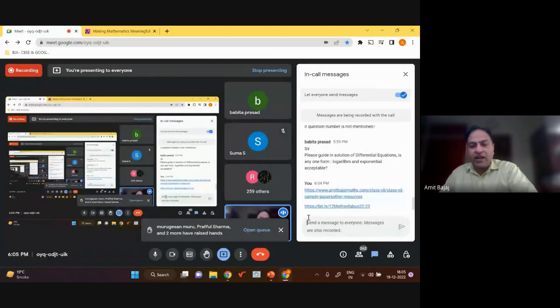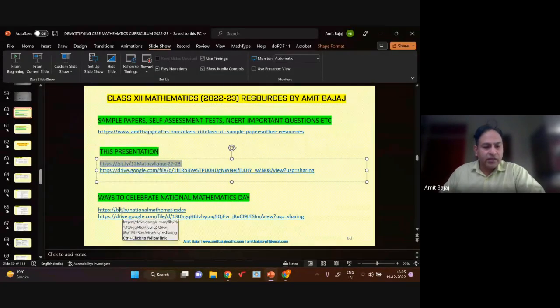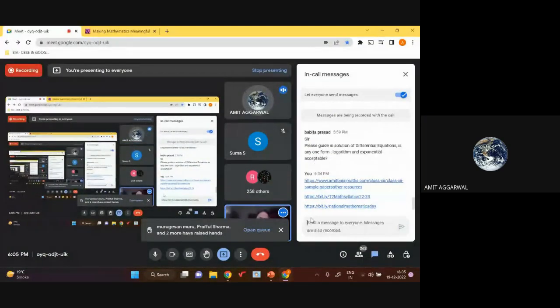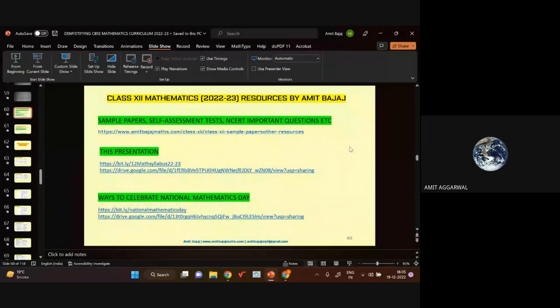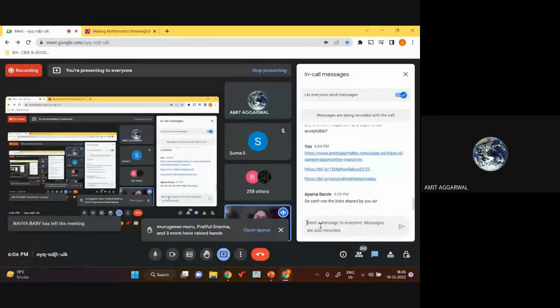One thing, sir: in differential equations, when we solve the questions, students face one common problem. The answer given at the back of the NCERT, they are not able to reach on their own. Of course, because they must have used or followed some different concept or rule, which is correct. So it is possible that the answers of two students may not match what is given at the back of NCERT. Evaluators are already told about this, so they will be given full marks. Yeah, they will be given full marks.